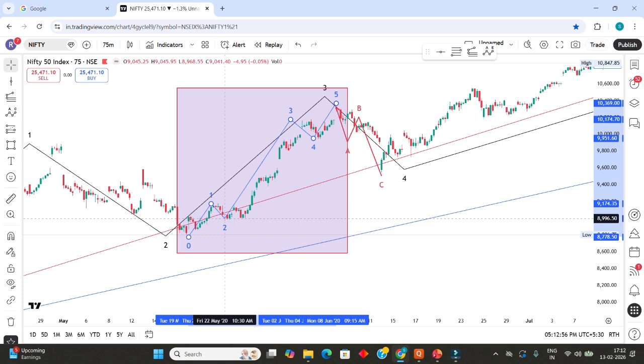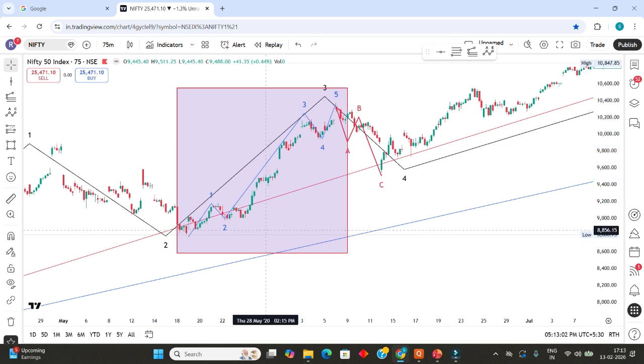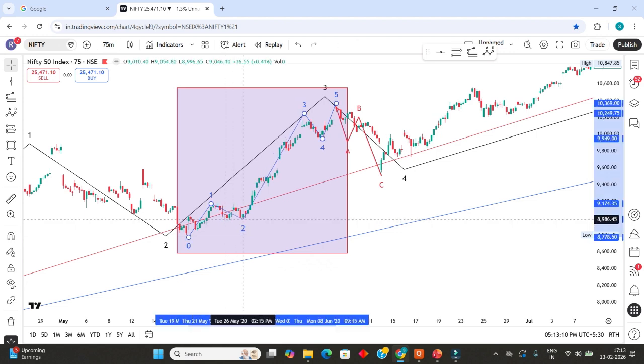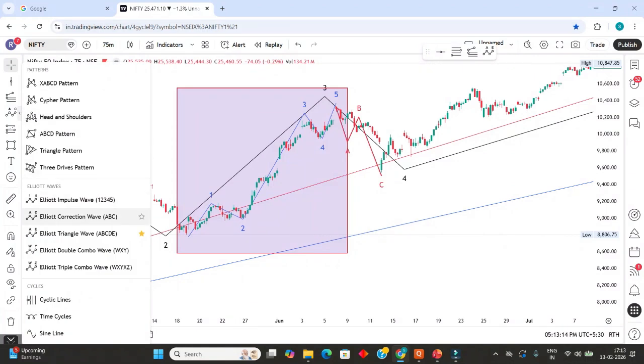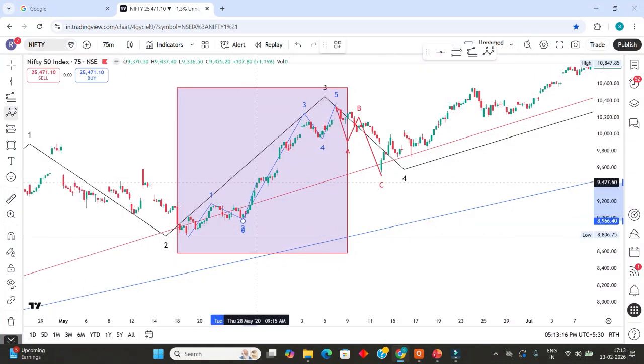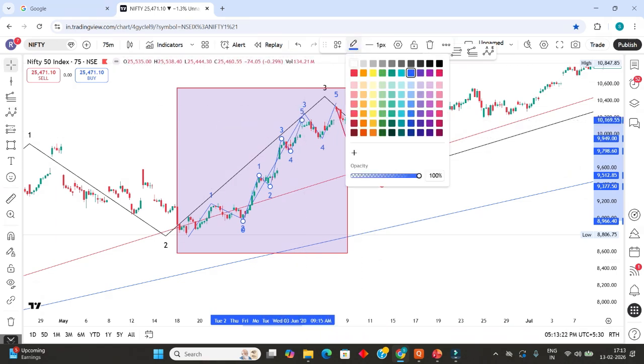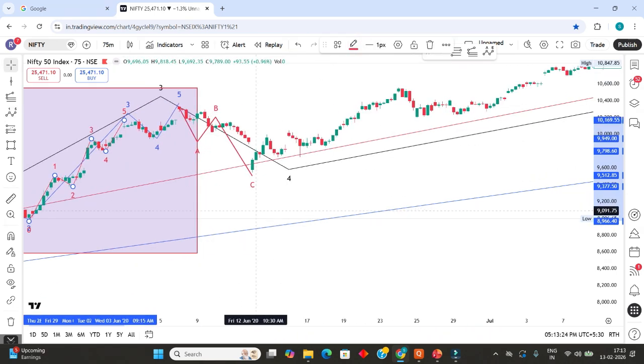So this is wave 5. We'll adjust. This is actually where wave 2 comes. So now 0, 1, 2, 3, 4, and this is 5. Got it? You have 5 waves again here inside.